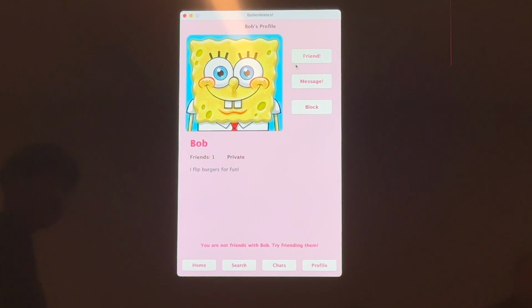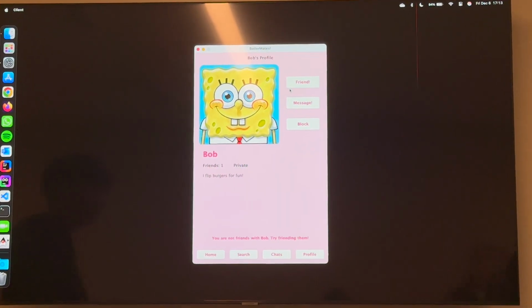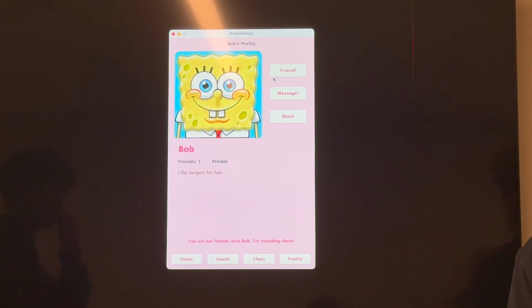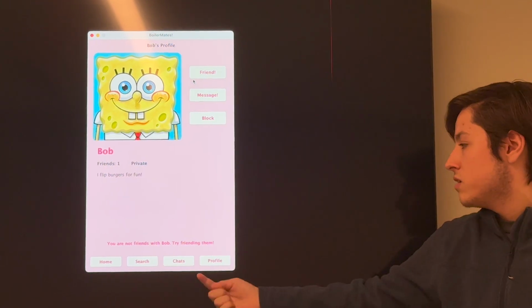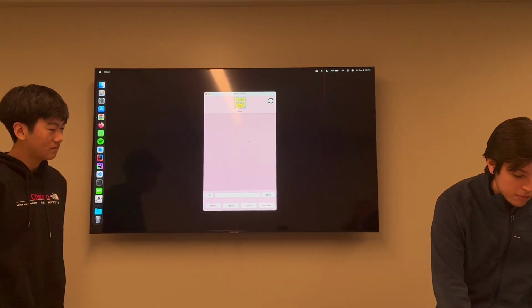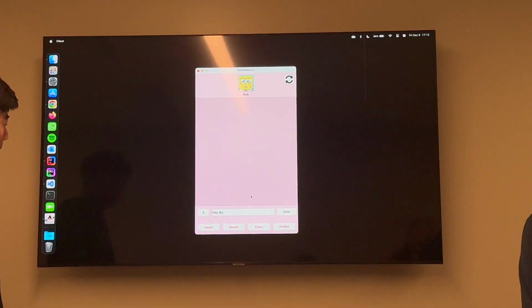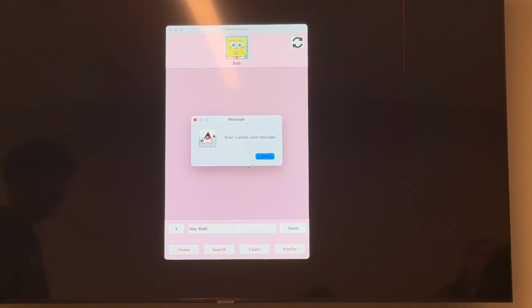So it opens his profile, and we can see he's private. So for now, my account's public, he's private. I shouldn't be able to message him because we aren't friends. It's written right here. You're not friends with Bob. So if I try messaging him, so hey Bob, he says cannot send message because we're not friends.